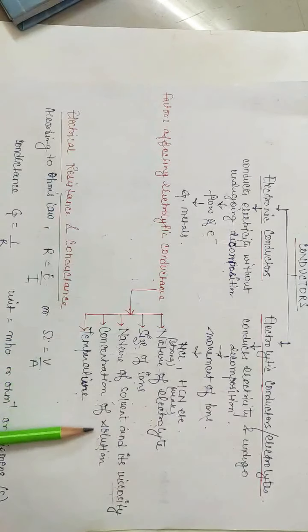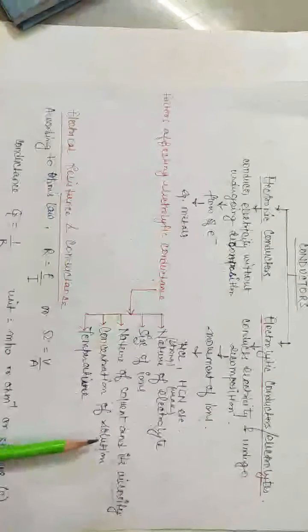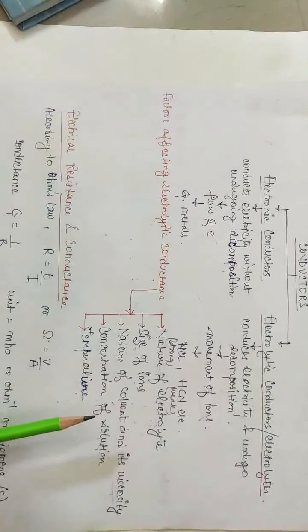Next is the concentration of solution. Higher the concentration of solution, less is the conductance. This is because in a weak electrolyte, the ionization is less, whereas in strong electrolyte, the interionic attractions are high at higher concentration.